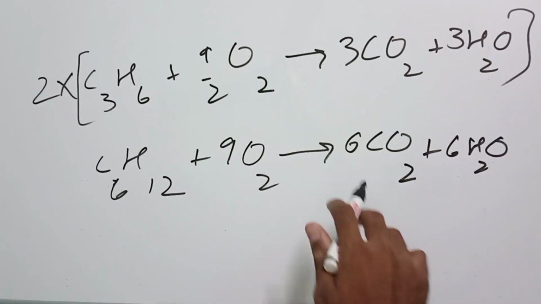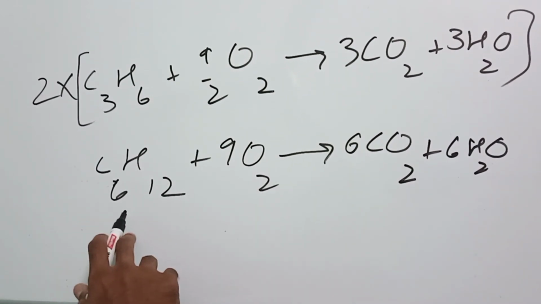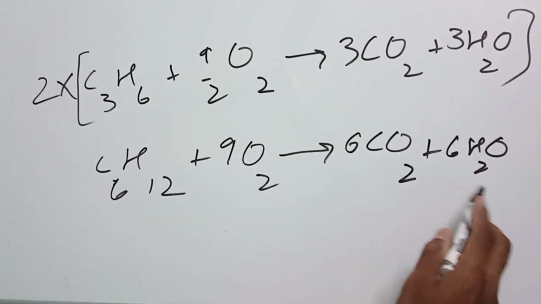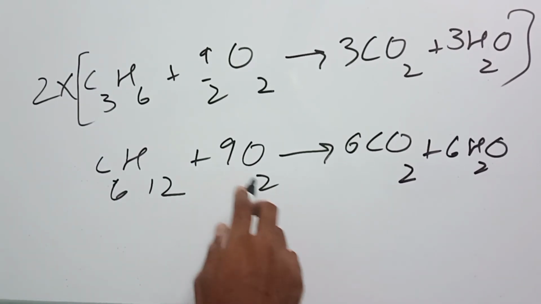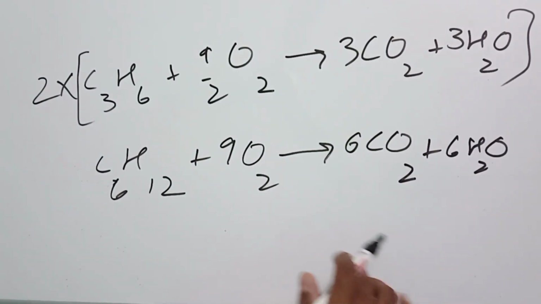If you see here, there are 6 carbons, 12 hydrogens, 18 oxygens and 18 oxygens. Everything is perfect.